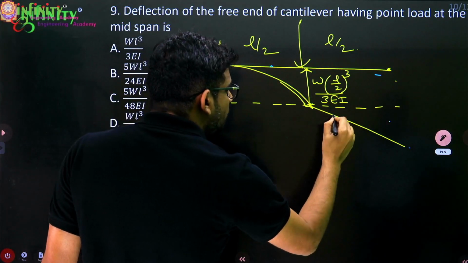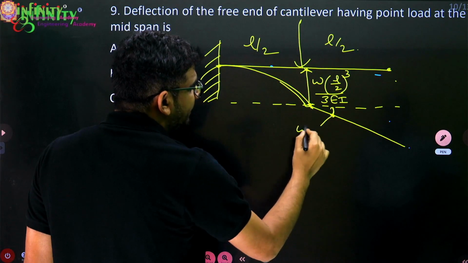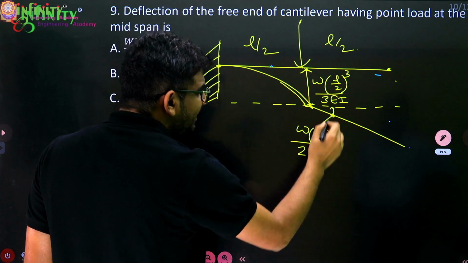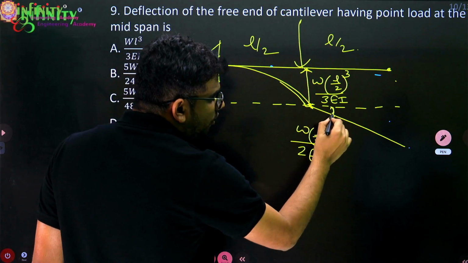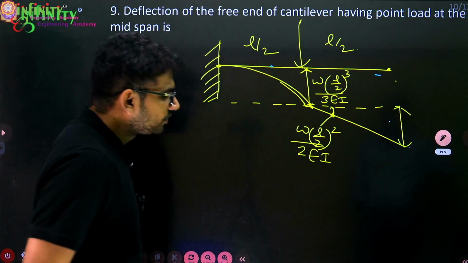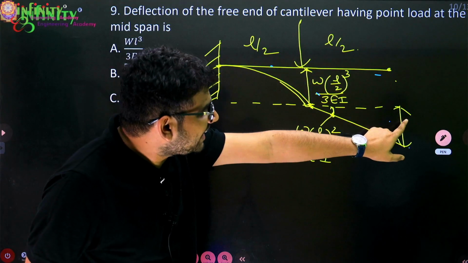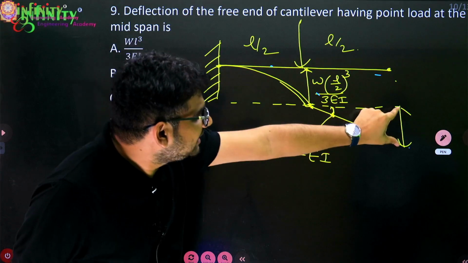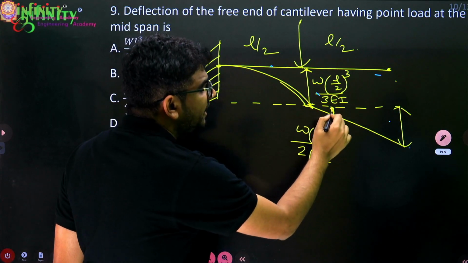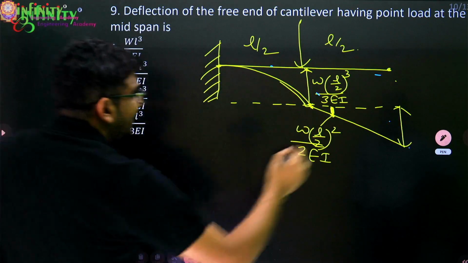Then I need to know the slope at this point, which will be W(L/2) whole square divided by 2EI. So that is the slope at this point. Now with this slope, if I multiply this span, I will get this value. I know the slope here and I know this distance here, so I can calculate that easily by multiplying the slope with this distance. So let us see how to do the complete calculation.